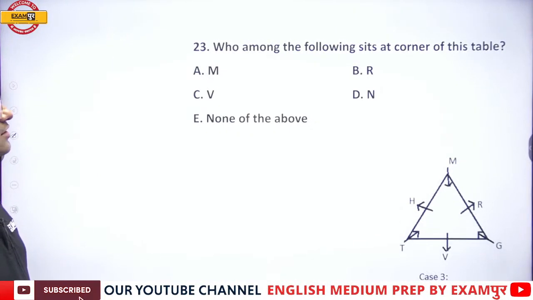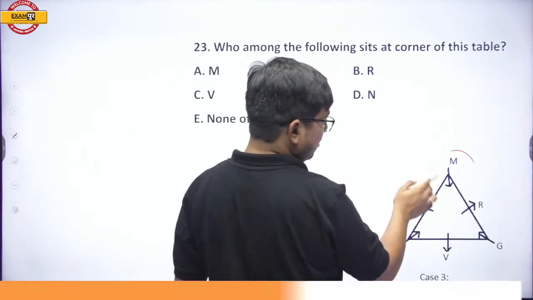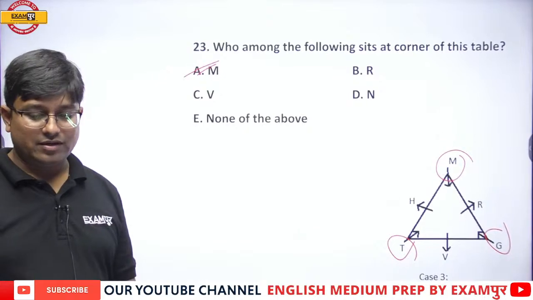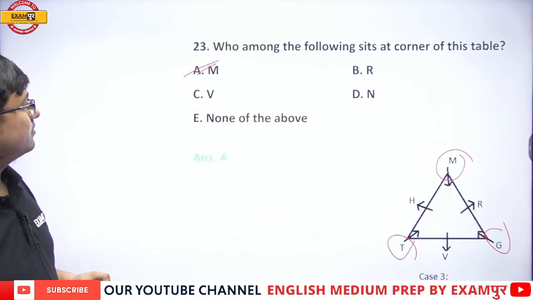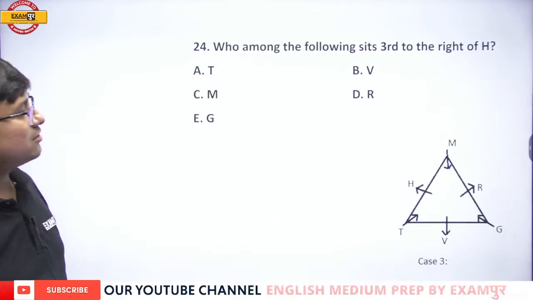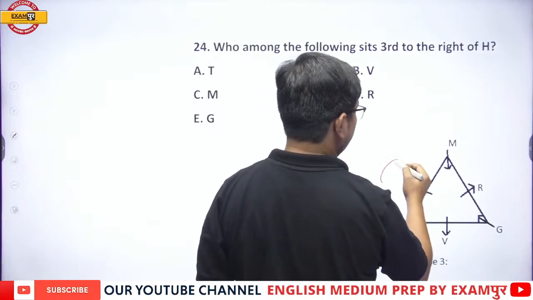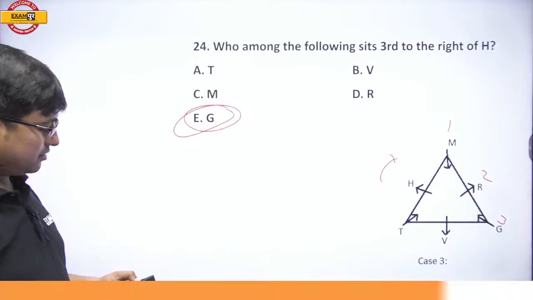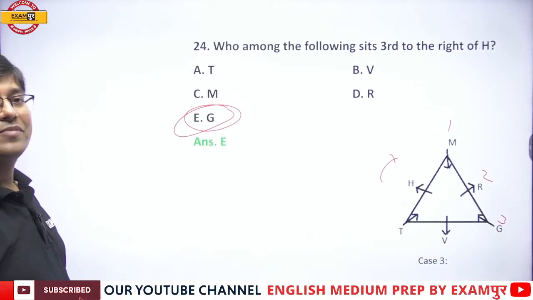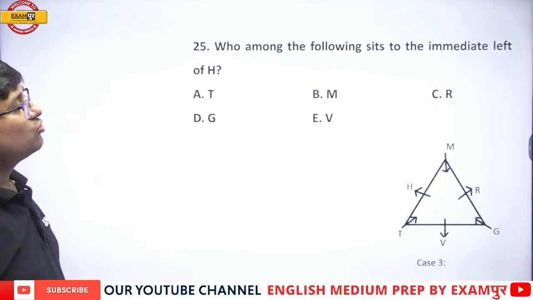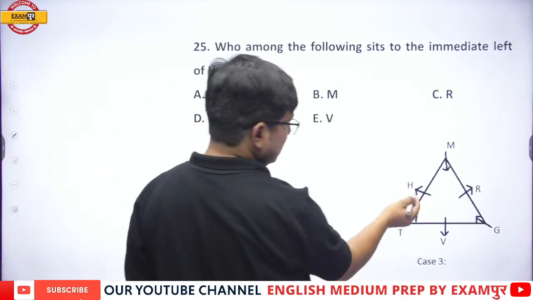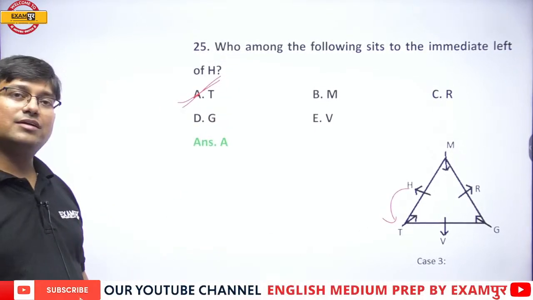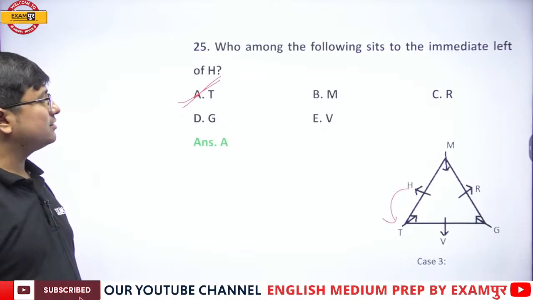Who among the following sits at the corner of the table? The ones who sit at the corner are M, T and G. Among them M is given. Alright. Next. Who among the following sits third to the right of H? Third to the right of H is 1, 2 and 3. Third to the right of H is G. And that's the right answer. So once you have done this, your task is easy. Who among the following sits immediate left of H? Immediate left of H is T. And that's the right answer. Option number A, that is T.